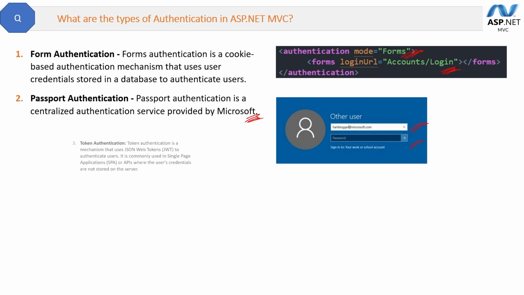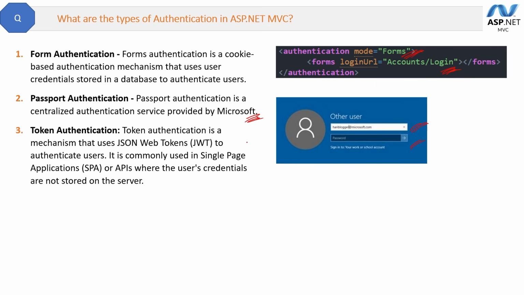The next type of authentication is token authentication. Token authentication is a mechanism that uses JSON web tokens to authenticate user. Now, it is commonly used in single page application or APIs where the user credentials are not stored on the web server, okay? So for this, I have given a detailed answer in web API section, okay?